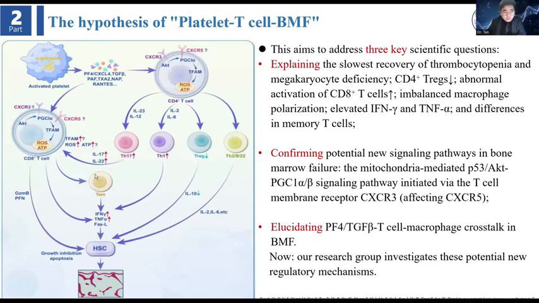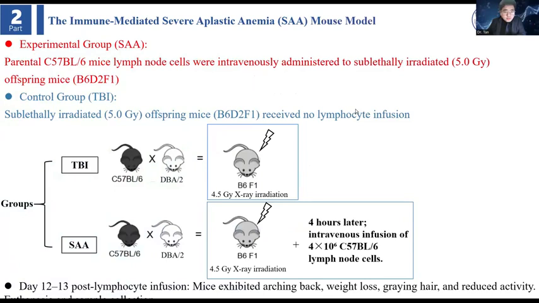Overall, it can release or influence cytokines like interferon gamma, which then attack the HSC, leading to bone marrow failure. So we want to confirm potential new signal pathways in bone marrow failure, and we also do some research to investigate this potential new regulatory mechanism. Now I want to introduce some of them.